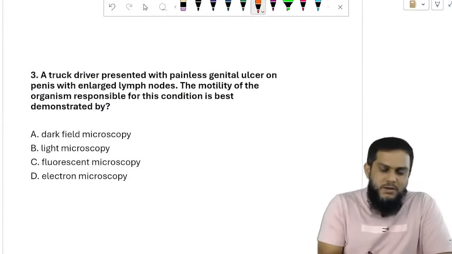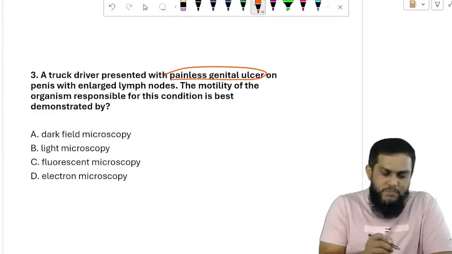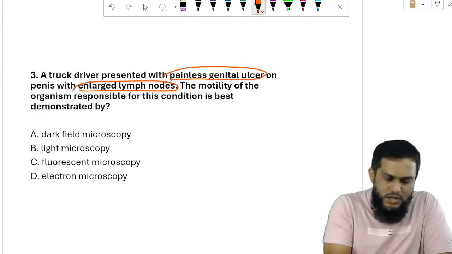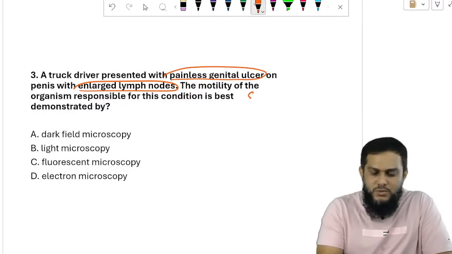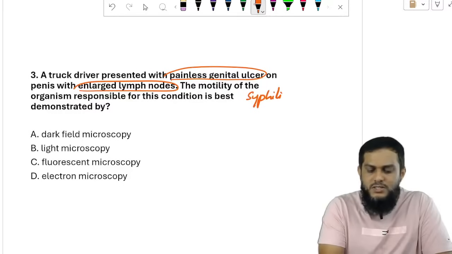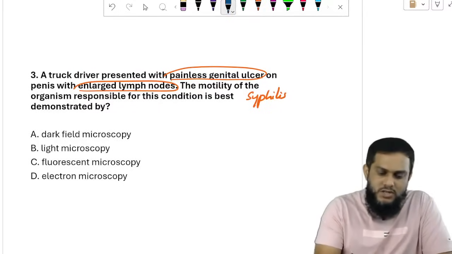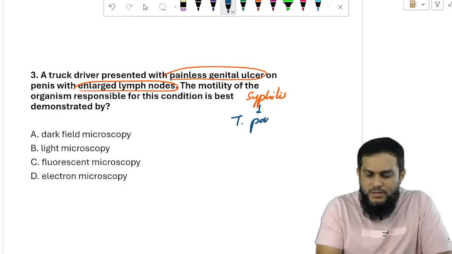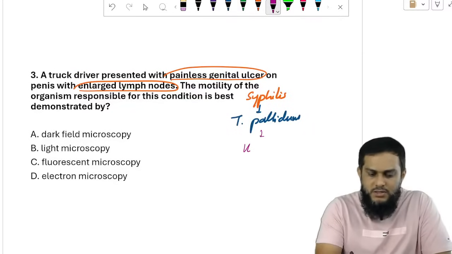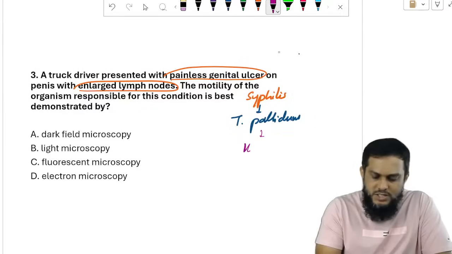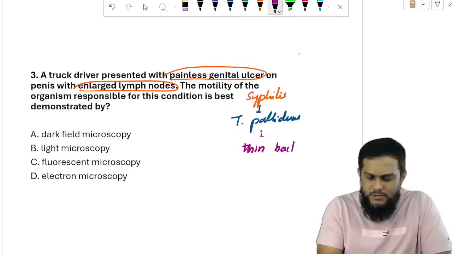A truck driver presented with a painless genital ulcer on the penis with enlarged lymph nodes. Remember, painless ulcer, painless lymph nodes, diagnosis is syphilis. Further we discuss this in genital ulcerative disorders. Syphilis is caused by the bacteria Treponema pallidum, which is a spirochete, a thin bacteria.